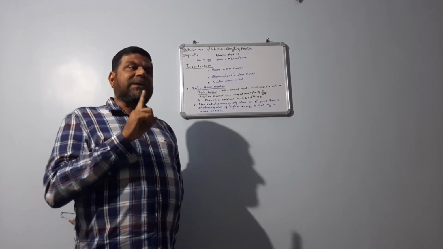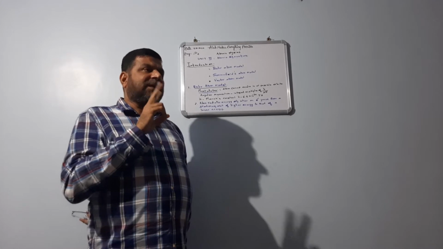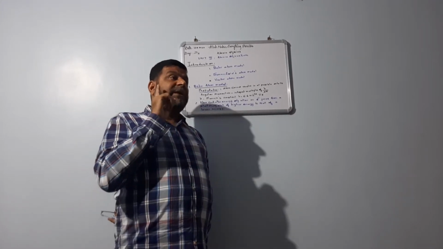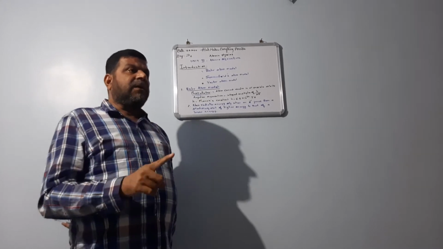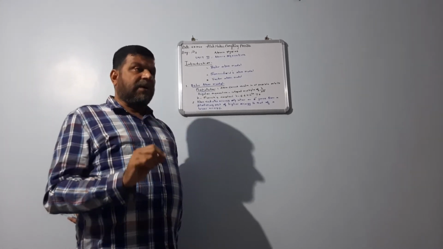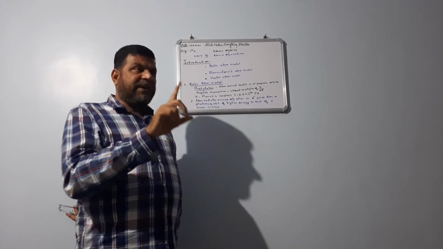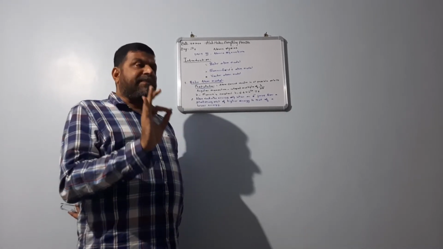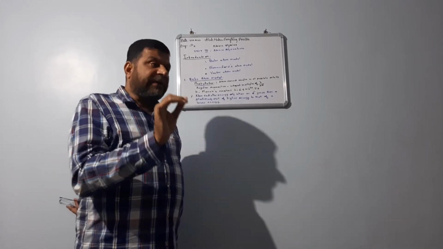Z is nothing but the atomic number. For the hydrogen atom it is equal to 1. And epsilon naught is the permittivity of free space. You must remember epsilon naught, epsilon, epsilon r. Epsilon naught means permittivity of free space, epsilon means permittivity, epsilon r means relative permittivity.